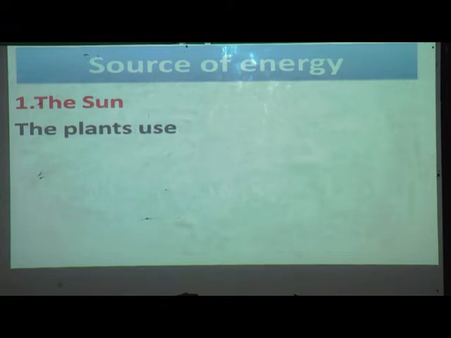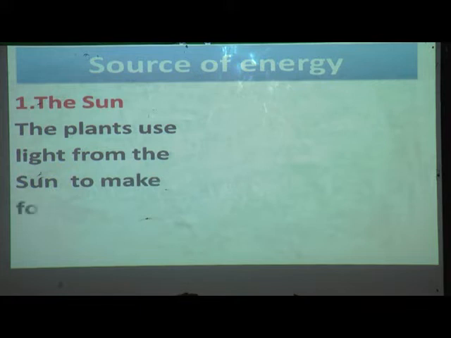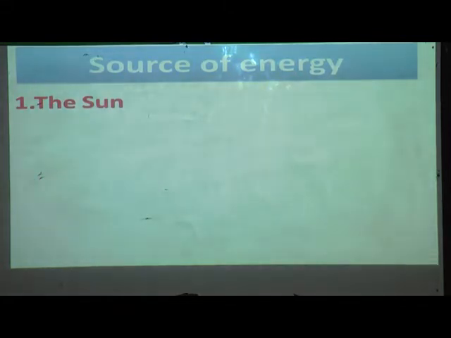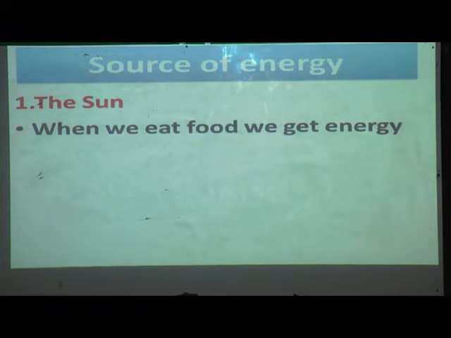The plants use light from the sun to make food. Yes, everybody knows, in the last session also we have seen this. Means for the photosynthesis the light is used. When we eat food we get energy to do work. Yes, this also we have seen, that if we eat food we will get the energy.